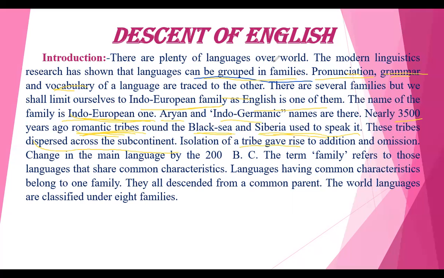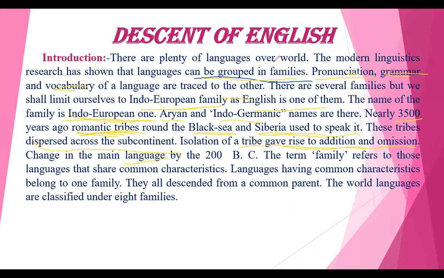Isolation of a tribe gave rise to addition and omission. So when these people migrated, it gave rise to the addition and omission of many things, and change in the main language. Nowadays we observe a mixture of Hindi as well as Urdu when people speak Hindi, right?